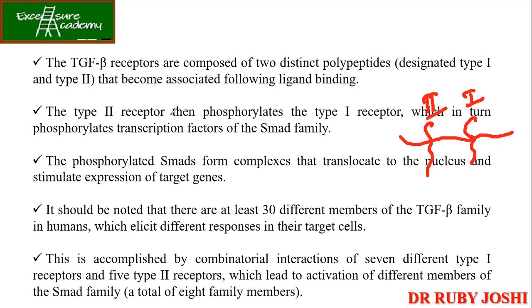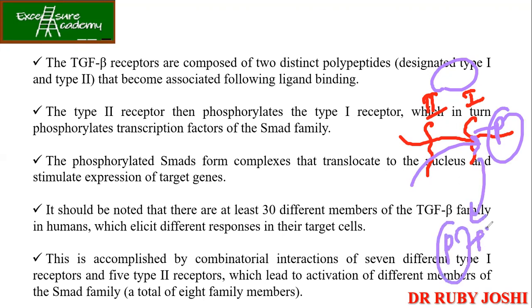Type 2 receptor then phosphorylates the type 1 receptor, which in turn phosphorylates transcription factors of the SMAD family. So once the ligand is bound, type 2 is going to phosphorylate the first polypeptide, the receptor, and then this in turn is going to phosphorylate the transcription factors. These transcription factors belong to the SMAD family.